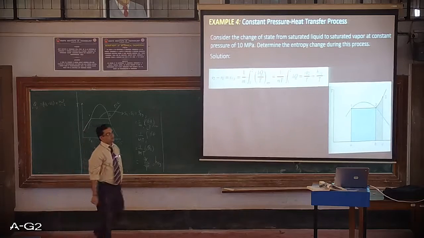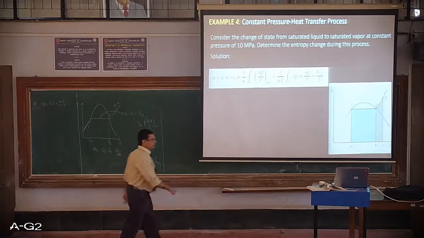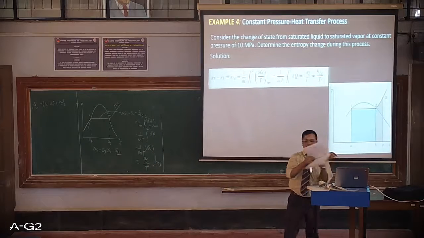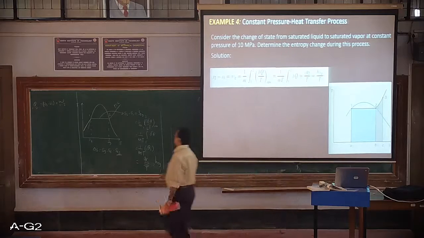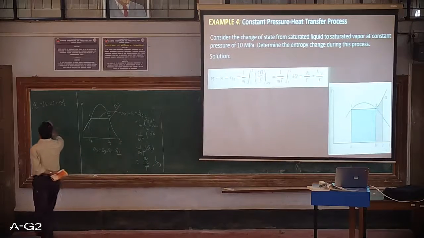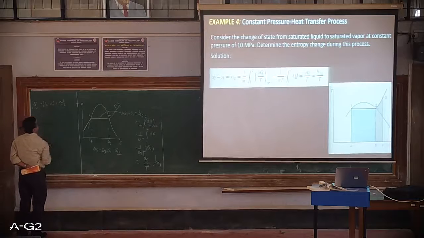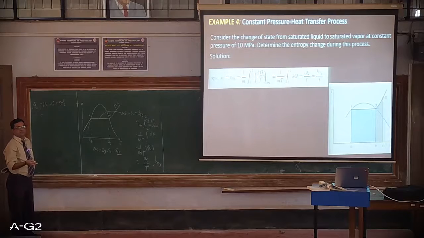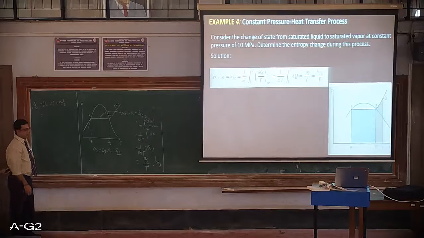Since it is a constant pressure process, we need to write all the expressions for a constant pressure process. Change in internal energy I will be writing on the mass basis, or rather on a specific property basis.